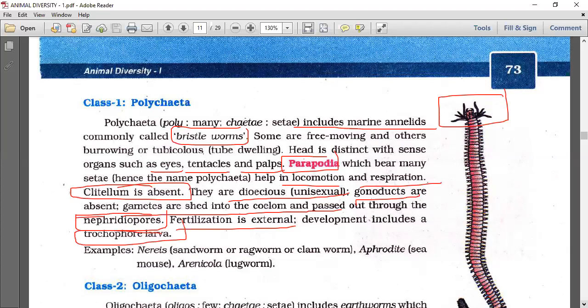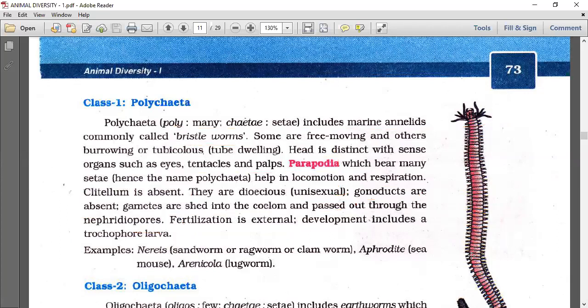Okay. So what have I said here? The characters are shown in the textbook. Examples: Nereis, sandworm; Chaetopterus, paddle worm; Arenicola, lugworm; Aphrodite, sea mouse; Eunice viridis, the Palolo worm. Okay, so whatever is there, they are enough. You just go through them.